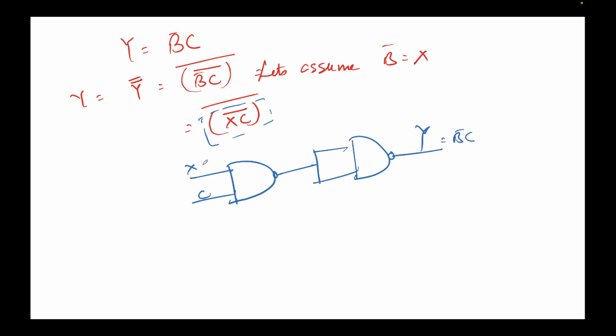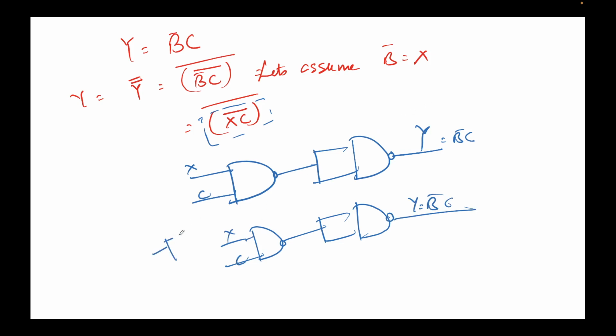But note, we were not given X, we were given some B. So I can say X is equal to B bar. In place of X, this circuit remains the same, Y equal to B bar C. This was X, this was C. Now X is nothing but B bar.